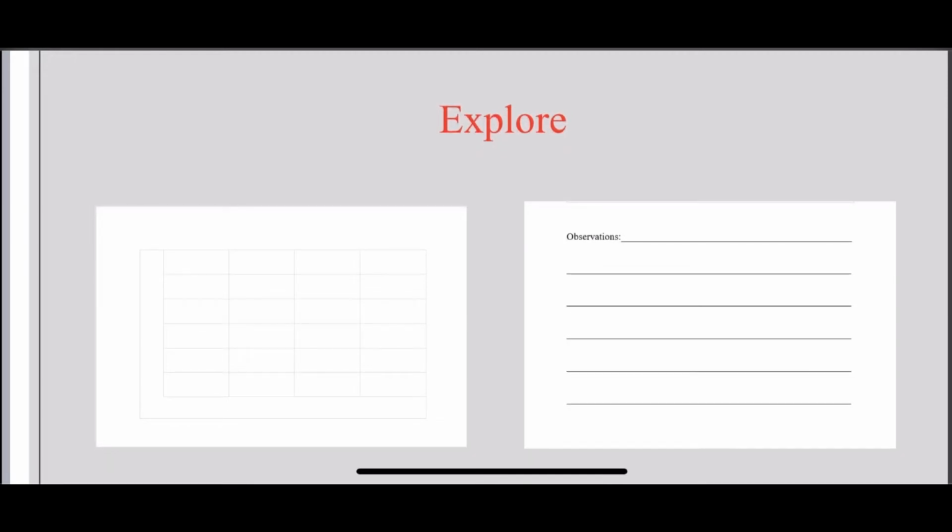They also are making their own graph. You see the graph that I have here is blank, and they also have to write 2 observations in full sentences. And this is where the science and engineering practice is introduced. They have to use mathematical and computational thinking by representing data in graphical displays, in this case a bar graph. And they have to make sure that they enter all the necessary parts of a bar graph for it to be counted correctly, because I was going to use a rubric to make sure that they do put their observations, they put all the correct items in the graph, and that they actually weigh their items correctly.